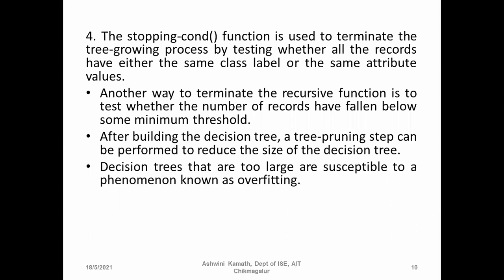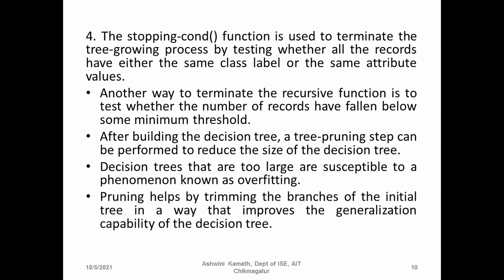Decision trees that are too large are susceptible to a phenomenon known as overfitting. This also we'll discuss in this module itself. We will come to know what overfitting is. Pruning helps by trimming the branches of the initial tree in a way that improves the generalization capability of the decision tree. Overfitting is an error while classifying a new example. So here, pruning means it will remove some of the branches and some of the nodes to improve the capability of classification of a new example.